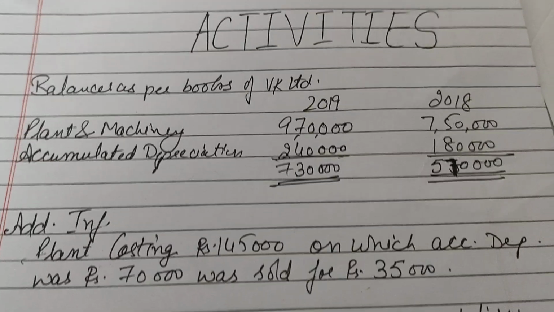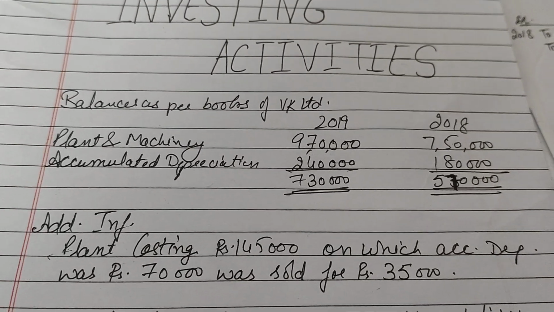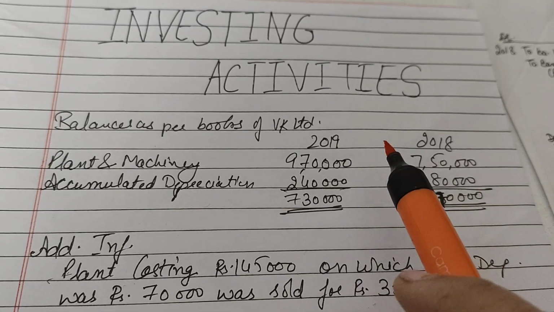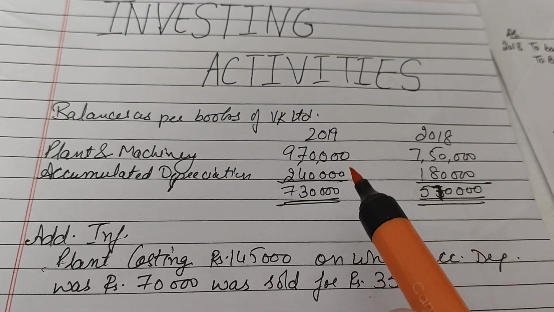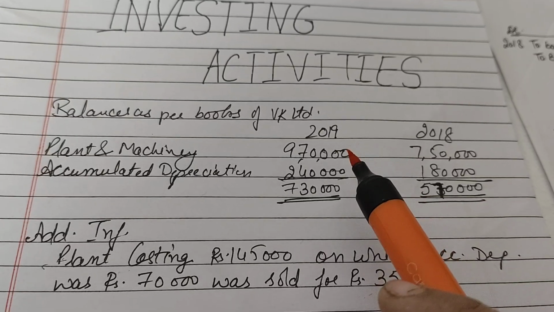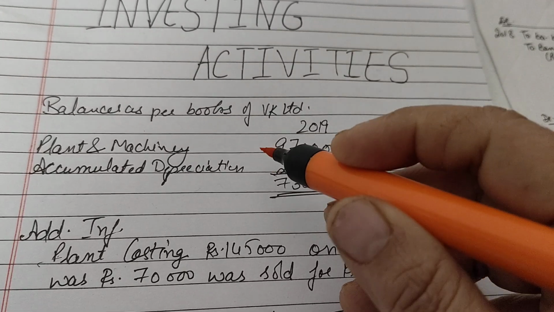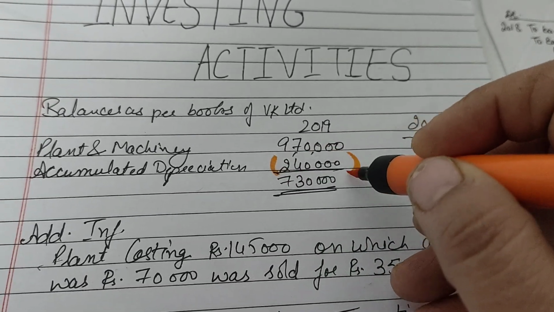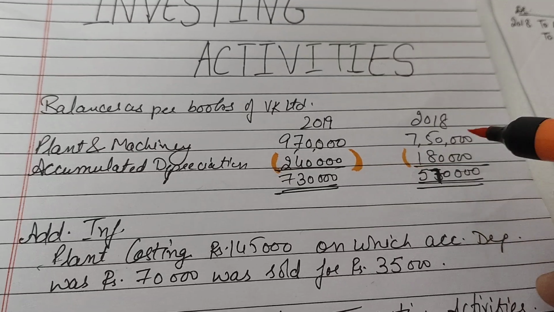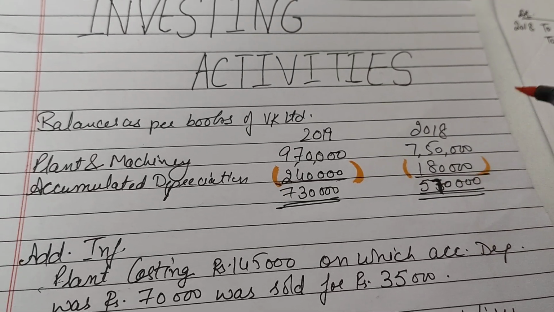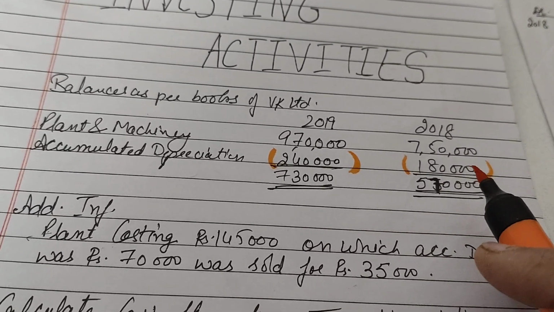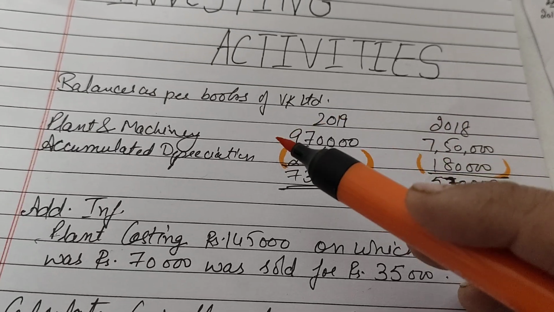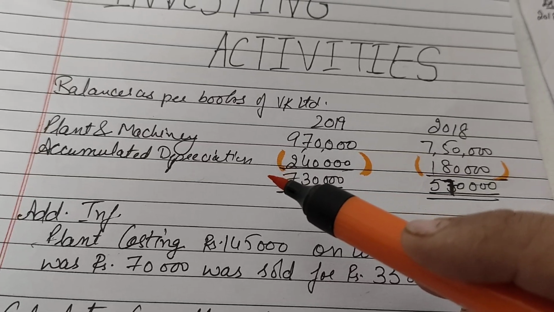So first of all, dear, in this particular case when we have to start, we have two options: whether to go along with the plant and machinery account only, or whether to go along with the plant and machinery and accumulated depreciation both over there. So when we are given in the question that there is a plant and machinery account along with accumulated depreciation, normally we have to prepare two accounts. One is plant and machinery and second is accumulated depreciation.